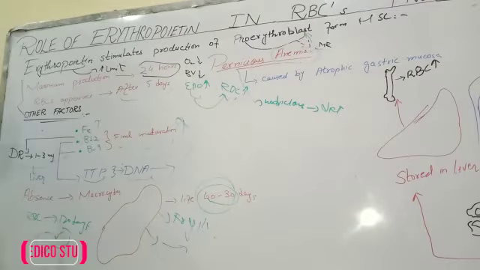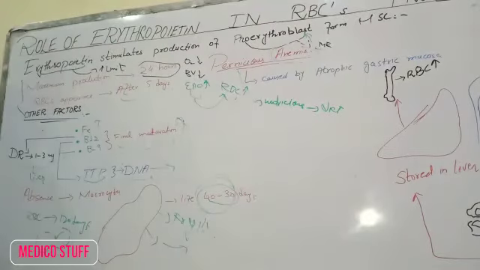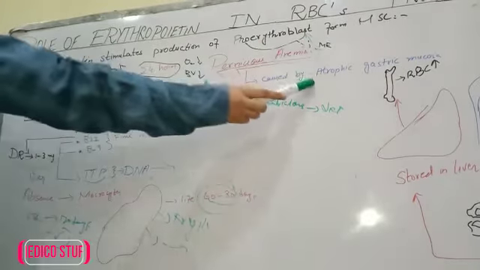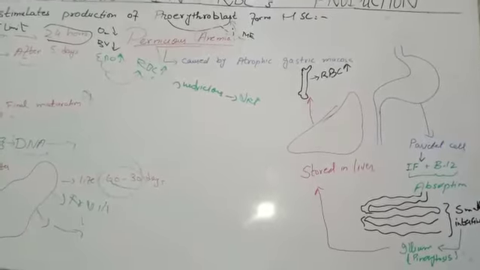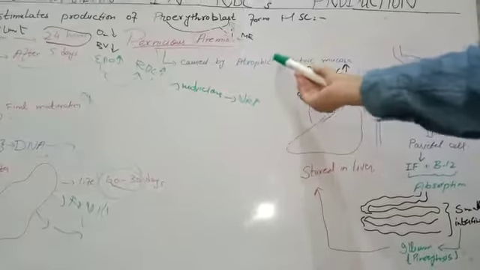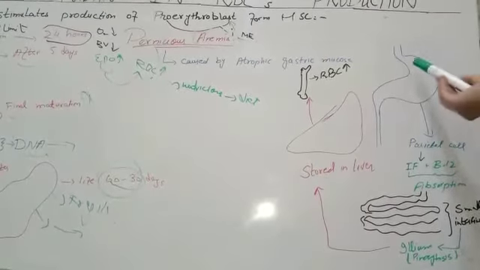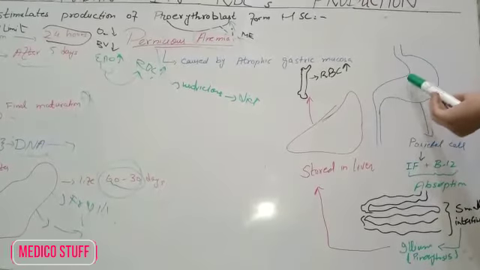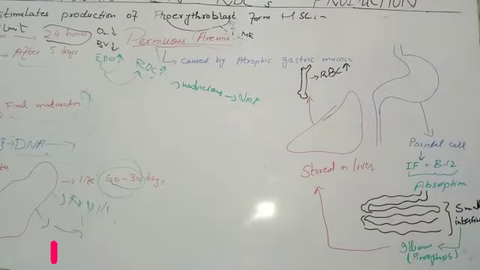How does this pernicious anemia happen? Whenever we have atrophic gastric mucosa, it means that the parietal cells in our stomach are atrophic. Whenever these cells are atrophic, there will be no intrinsic factor. What is this intrinsic factor? This is the protein that is released by the parietal cells of the gastric mucosa.